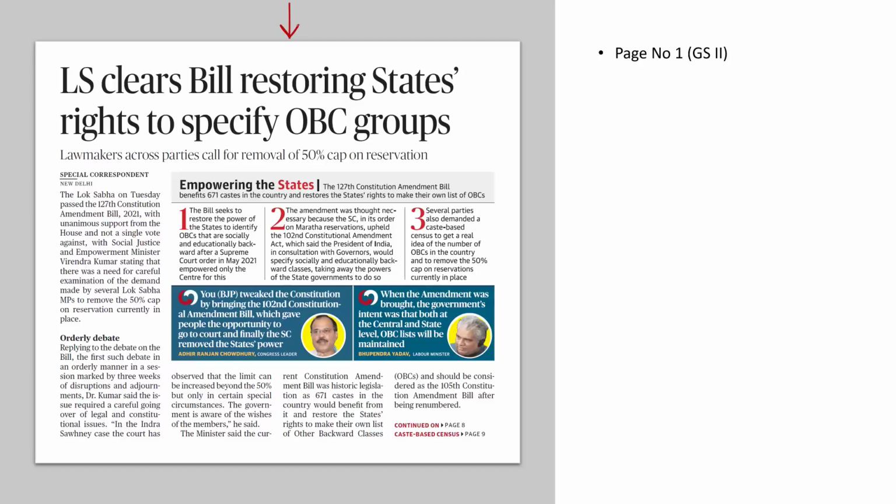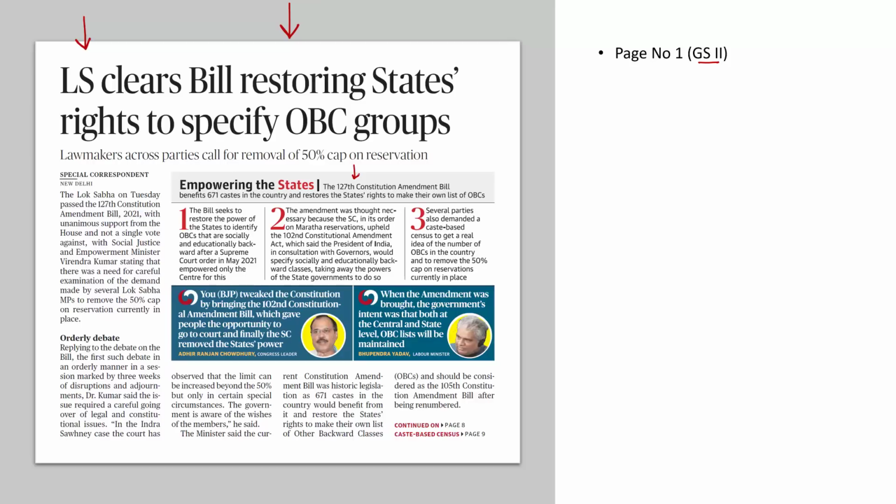And let's get started with the analysis of today's The Hindu newspaper, beginning with a newspaper article on page number 1 of the Delhi edition of The Hindu, relevant for GS paper 2. Lok Sabha has passed a bill, a constitutional amendment bill, the 127th Constitutional Amendment Bill, which will restore the powers of the states. Now states can also specify their own socially and educationally backward classes of citizens, or OBCs.